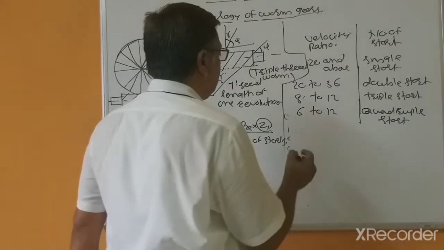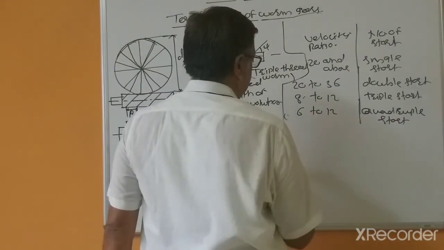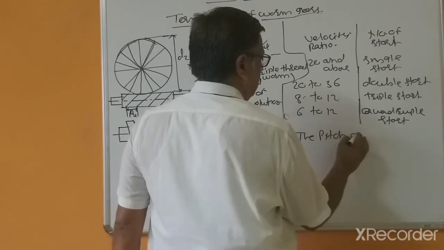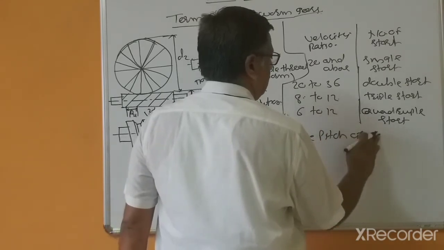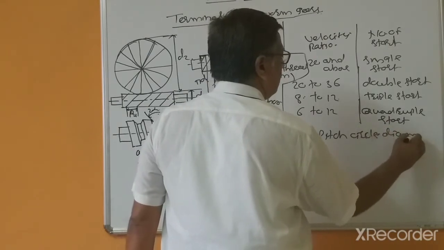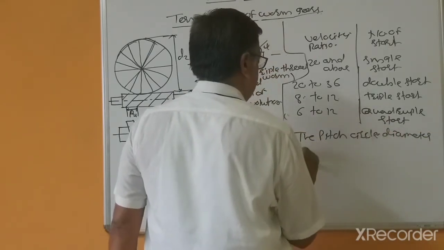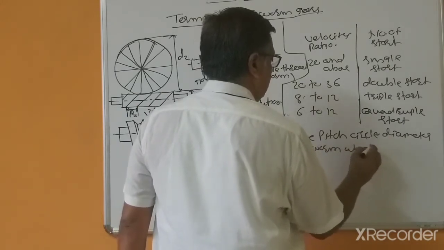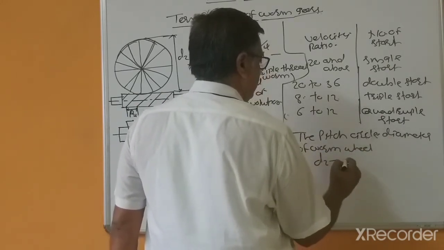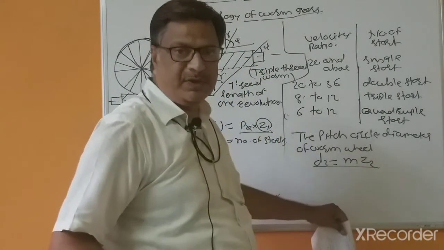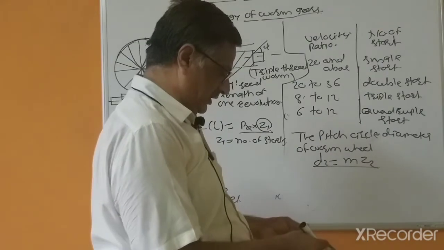The pitch circle diameter of worm wheel equal to D2 equal to M into Z2, similar to spur gears or helical gears.